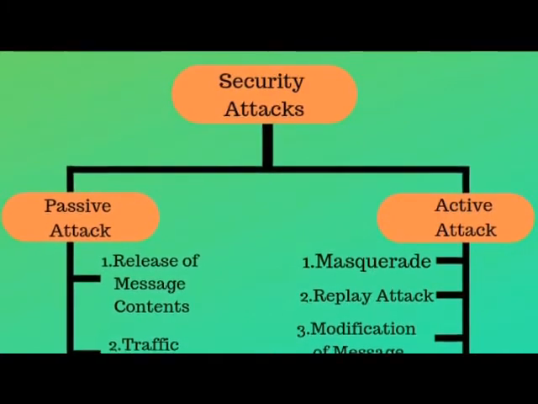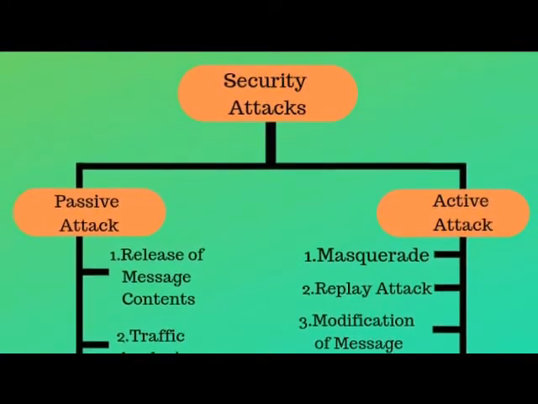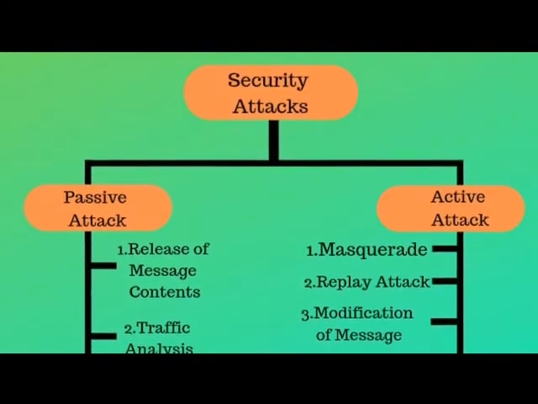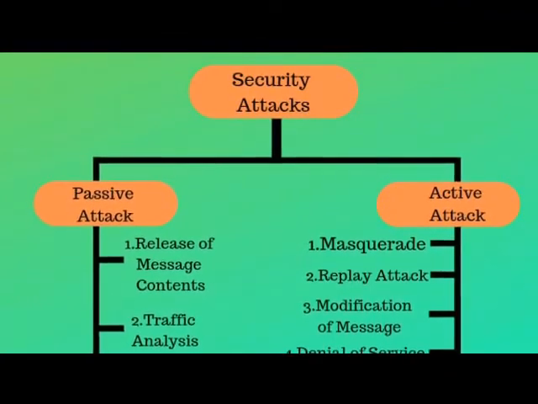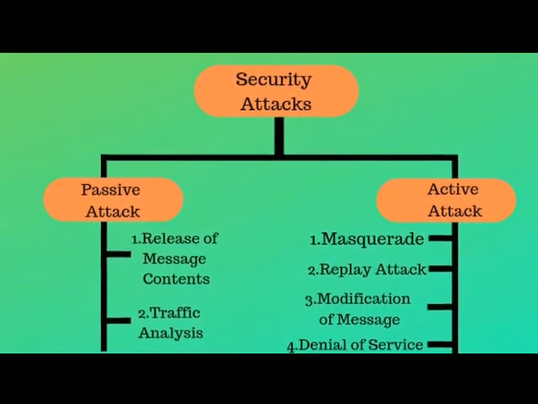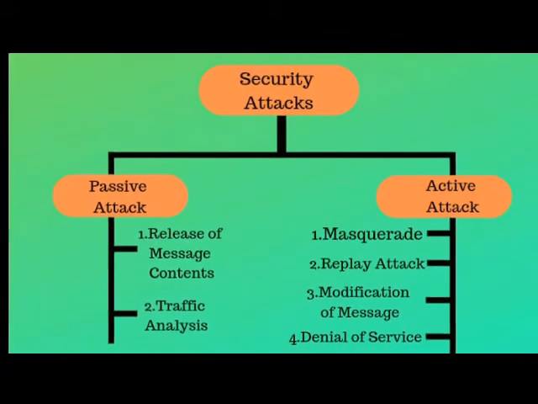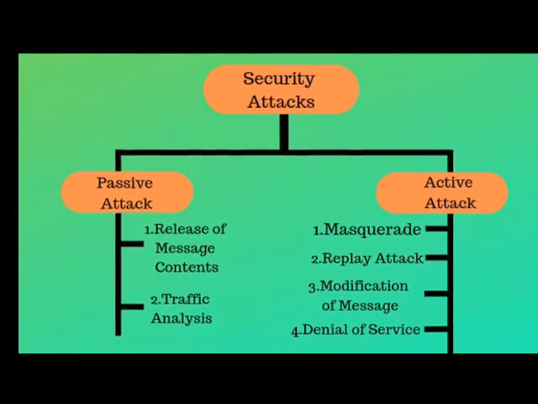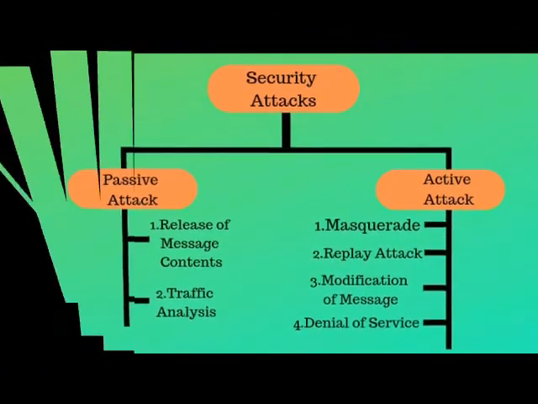You will see the diagram layout of security attacks are categorized in two sections, active attack and passive attack. So you can understand the network security in previous video. Now if the network security is not implemented, these attacks will happen. Now we are going to understand the types of attack.